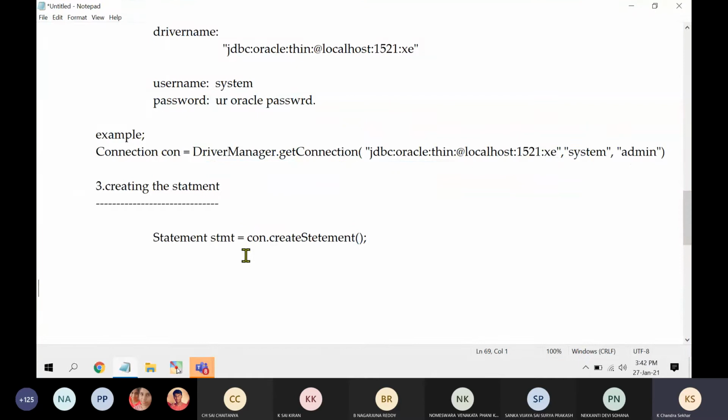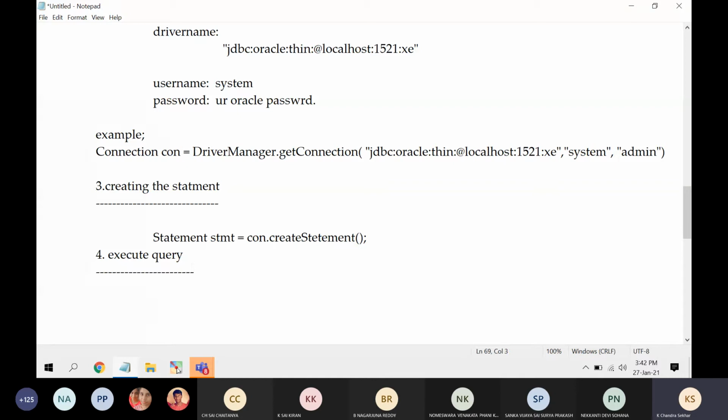Now, once the connection is created, the next statement is we need to create a query. With the help of create statement, here we are going to create the query. Next thing is the last statement: execute the query.